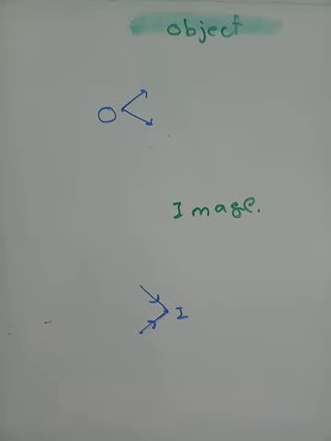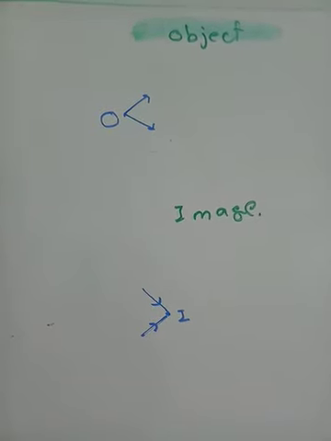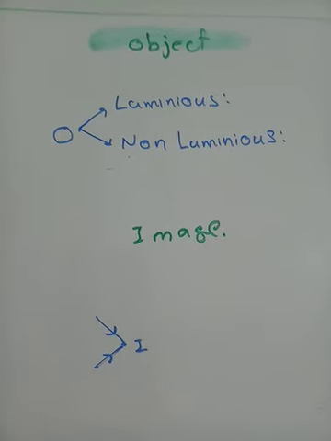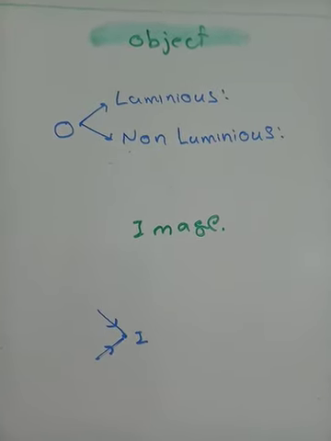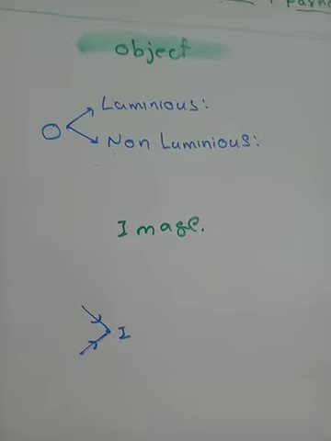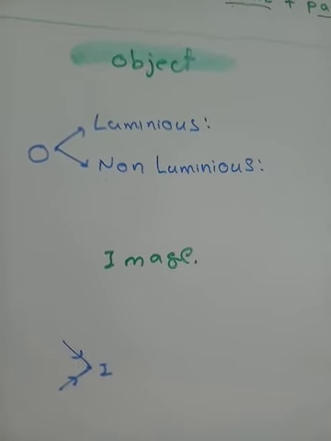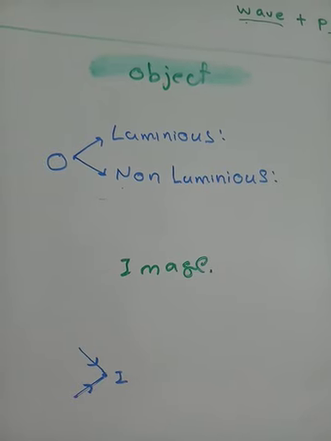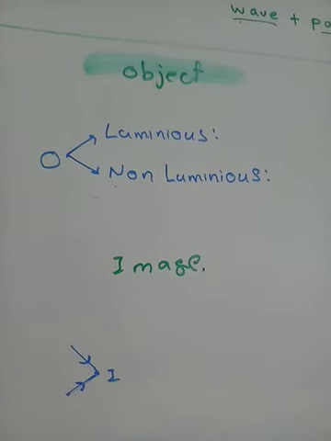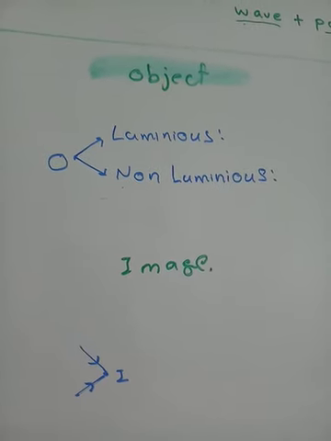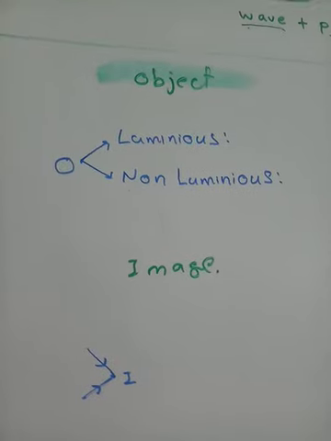Now objects can be categorized into two different parts. What are these two parts? There can be luminous objects and there can be non-luminous objects. What are luminous objects? Objects that have their own light. We can see them by their own light. And there are non-luminous objects which do not have their own light, but still we can see them because they use light from other sources.